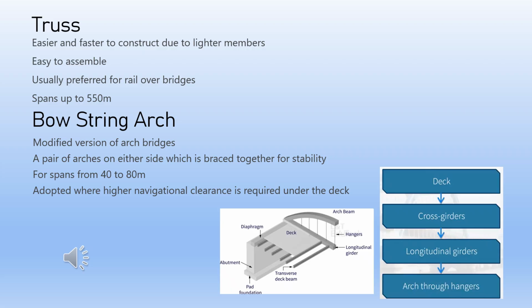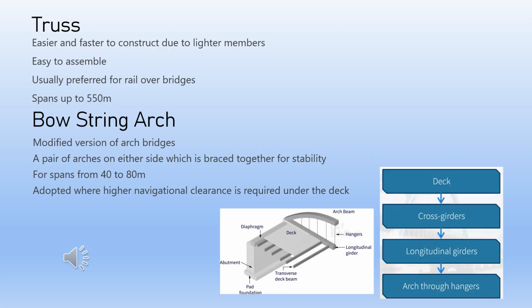Truss bridges with a span of up to 500 meters were constructed. It is easier and faster to construct due to lighter members and the ability to assemble on-site as compared to other forms. Therefore, it is the usually preferred structural form for rail over bridges for spans greater than 50 meters over rail tracks in use. Deck type or through type forms are being used. We will discuss these types in the upcoming sessions.